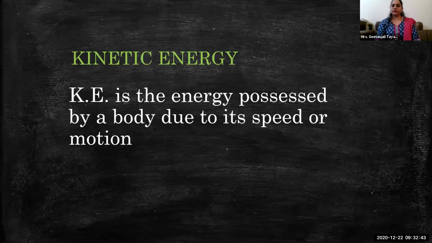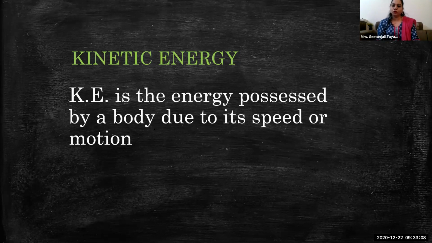So those were the examples of potential energy. And what is meant by kinetic energy? Kinetic energy is energy possessed by a body due to its speed. First was potential, a body possessing energy due to its rest position. And now this is the opposite of that: the body possesses energy due to its speed or motion.